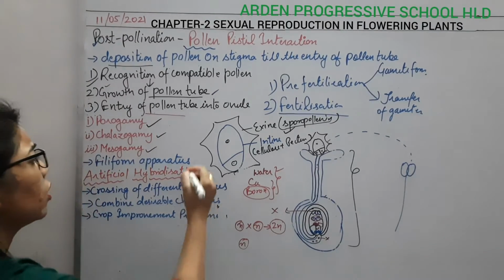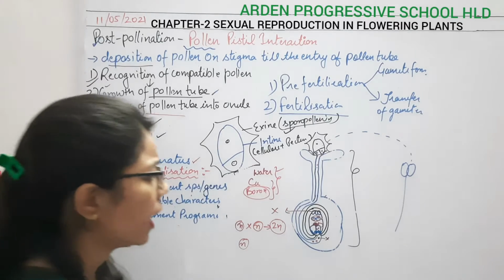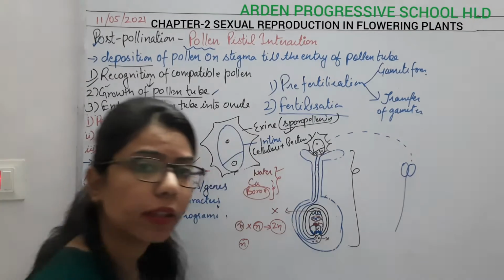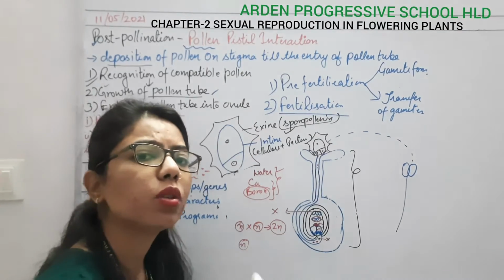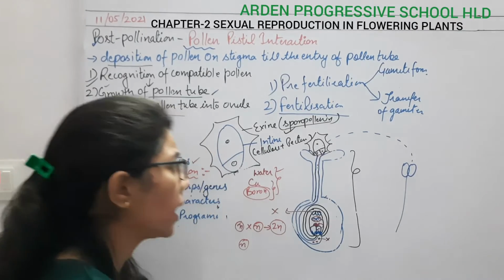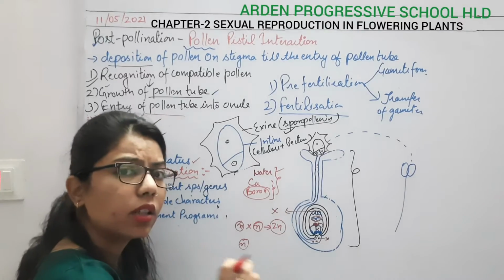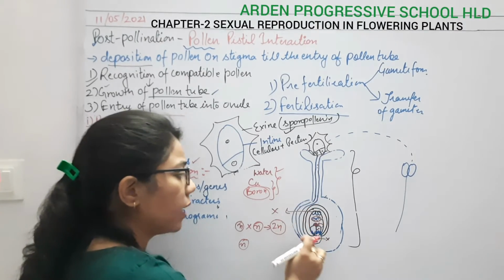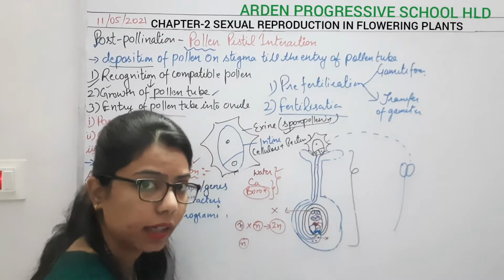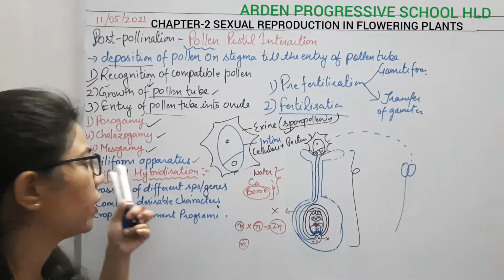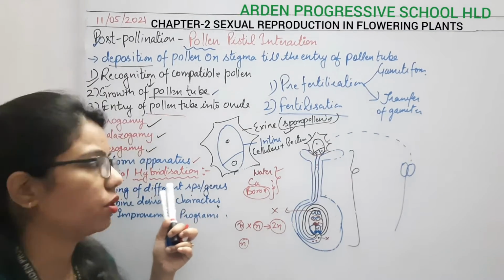Now comes the role of the filiform apparatus. As I have said, the filiform apparatus is present here. What is the use of the filiform apparatus? It is guiding the pollen tube, telling it that it has to enter towards this side. So this is the role of the filiform apparatus, which is a very, very important question.